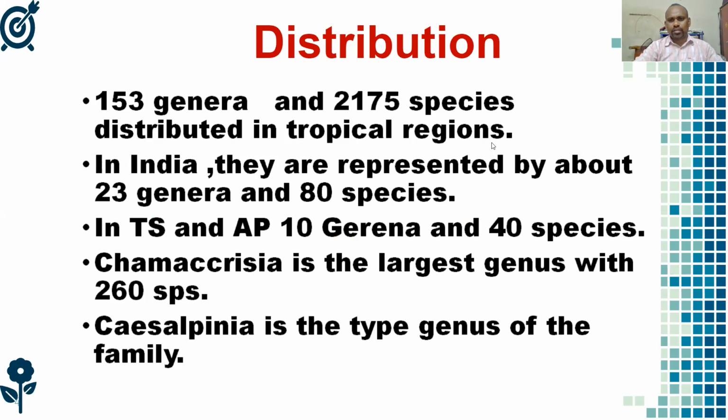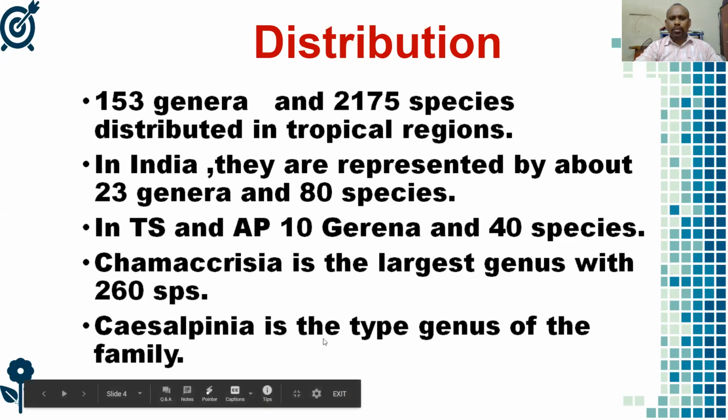In India, the family members are distributed in the southern and western Ghats, and approximately 23 genera and 80 species are recorded throughout India. In Telangana and Andhra Pradesh, there are 10 genera and 40 species present. Caesalpinia is the type genus of the family.